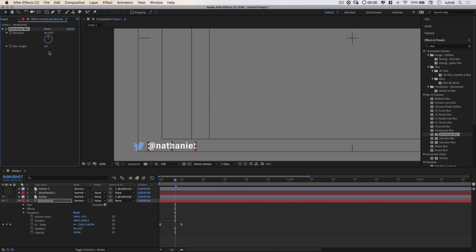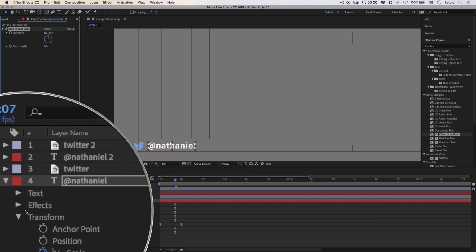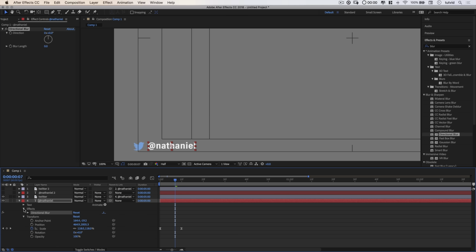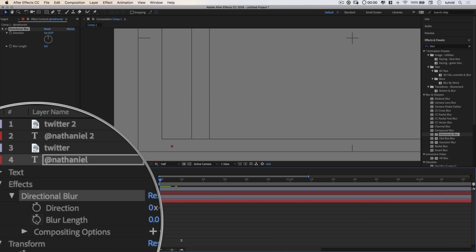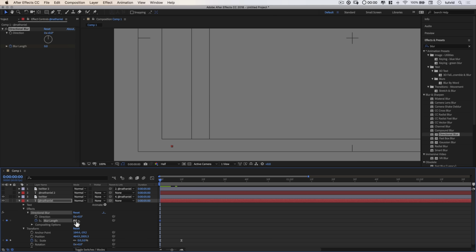I'm probably not going to change it at all in the effect controls panel. I'm going to do it here in the effects section of my layer. So here under effects, we can see there's the directional blur. I'm going to drop that down as well. I'm going to come over here to 0 frames when the text is tiny, and I'm going to drop a keyframe for blur length. We want the blur length to be 0, essentially no blur. We're going to move out to about 7 frames, and here we're going to increase the blur length up to maybe like 15. So you can see it blurs it up and down about 15. And then we'll move out here to the 10th frame where it really shouldn't be blurred at all anymore.